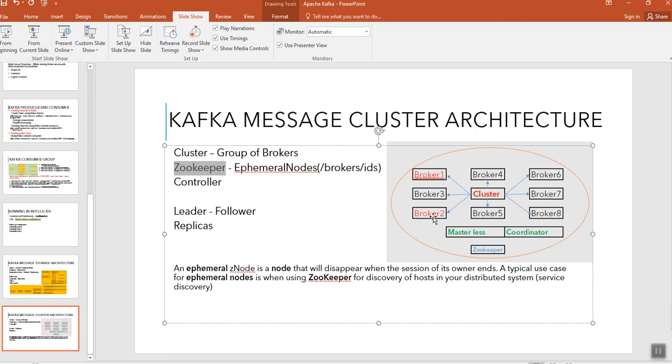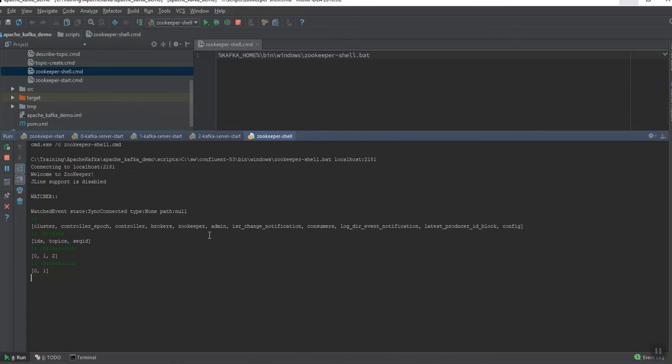Okay, so let's select the broker IDs which are active at this moment. So 0, 1, 2, all the brokers are active at this time. Before that, let's see which node is acting as the controller for now.